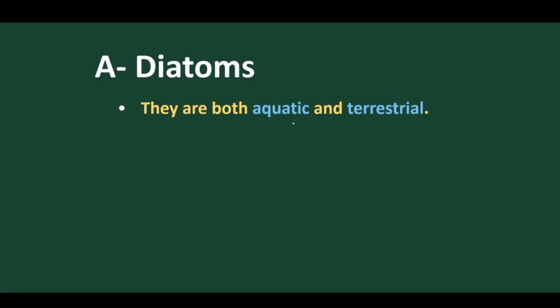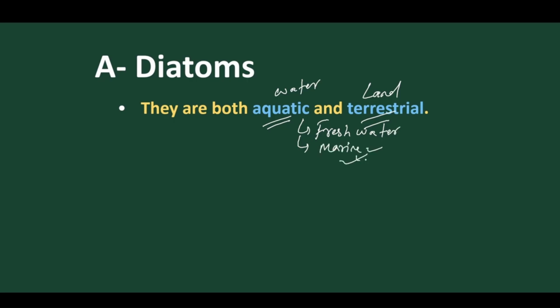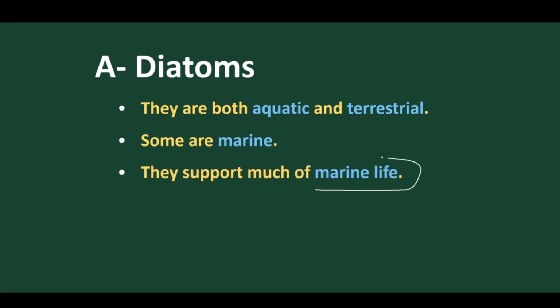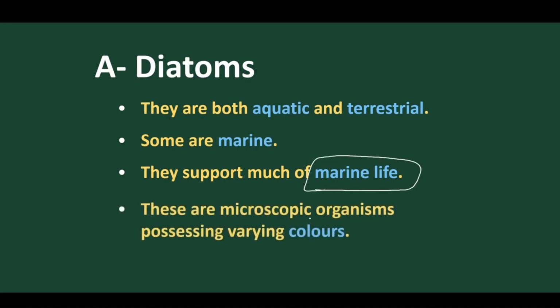These diatoms are both aquatic, found in water, and terrestrial, found on land. The water may be of two types: either freshwater or marine water, but most of them are marine. They support marine life conditions, so most of them are marine in nature. And normally they are very microscopic, very minute, and they have different colors.